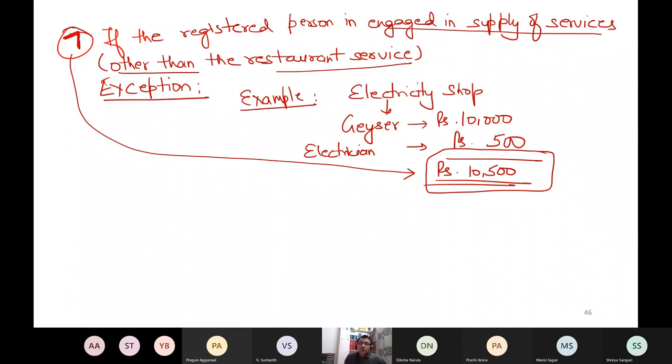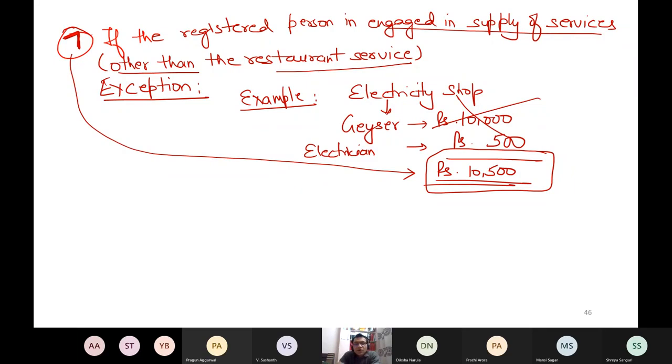But now there is a loss to me. In case I don't supply the electrician, my geyser also will not be sold. No one will buy the geyser. Unless that person can himself install the geyser, no one will buy it. So why was there a penalty on me? Indirectly there was a penalty on me, that I was excluded from the composition levy scheme. Because as an electricity shop owner, what is my point of view? That it is necessary to supply some services to sell the products.